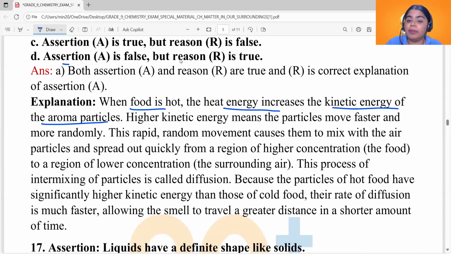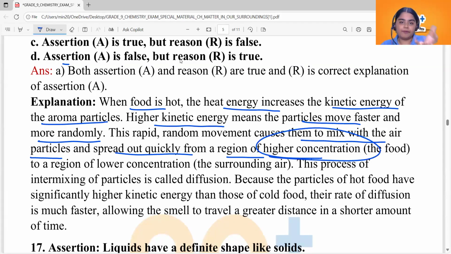Higher kinetic energy means particles moving faster and more randomly. This rapid random movement causes them to mix with the air particles. They are randomly moving with greater speed, which means they can easily mix with the air particles on their own and spread out quickly from a region of higher concentration.